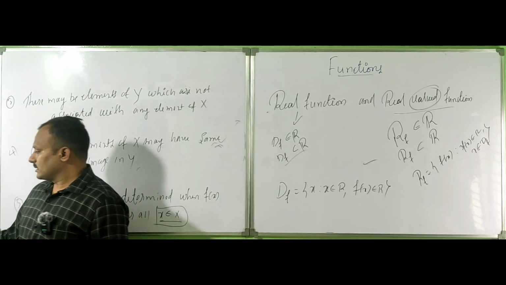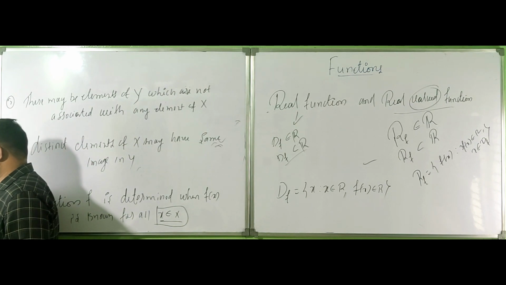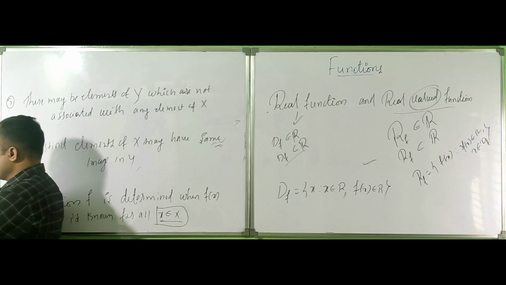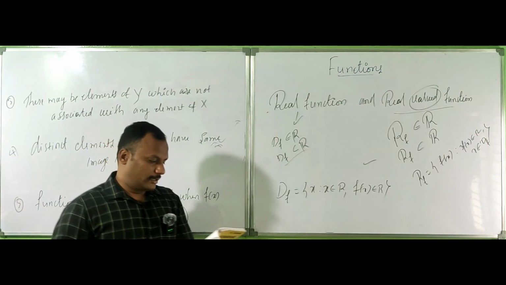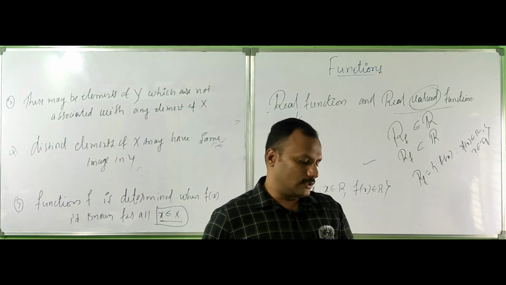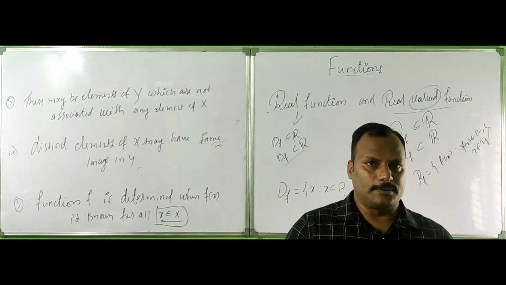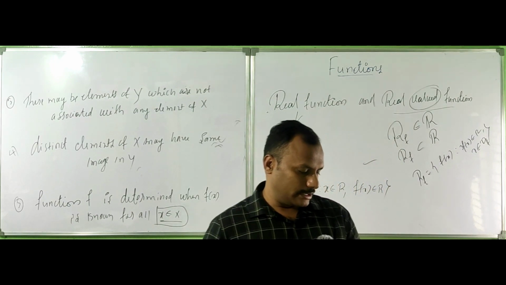Next, okay, remarks are there. I will read it. Remark: a function does not exist if its domain is the empty set, meaning an empty set does not have any function relation, right?